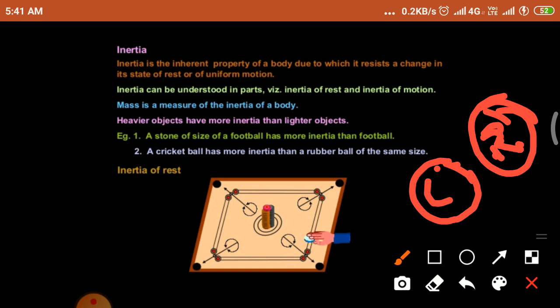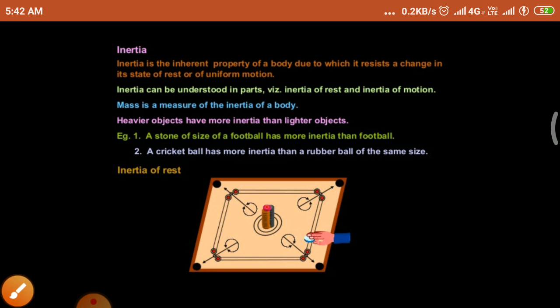The cricket ball's mass is more compared to the rubber ball. So inertia is a property present in the object. It resists change in its state of motion or rest. How to measure inertia? By measuring the mass, we can say the inertia of your body.